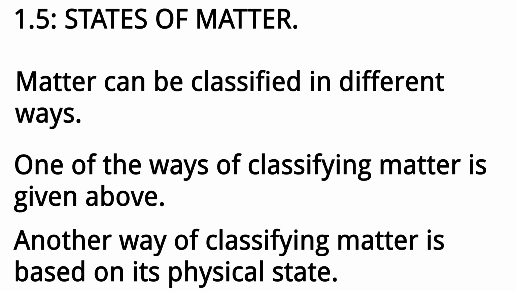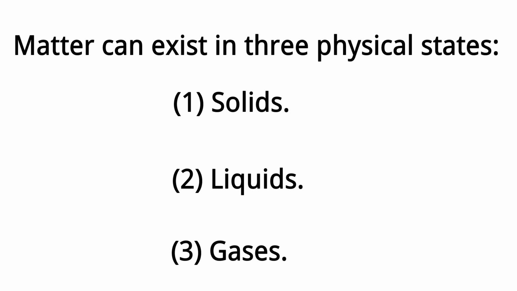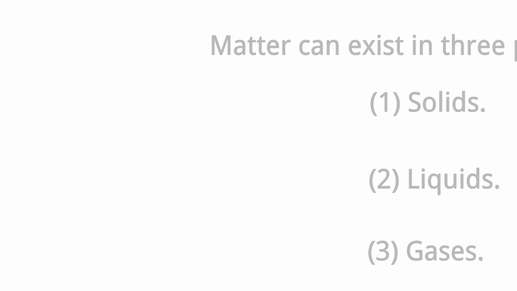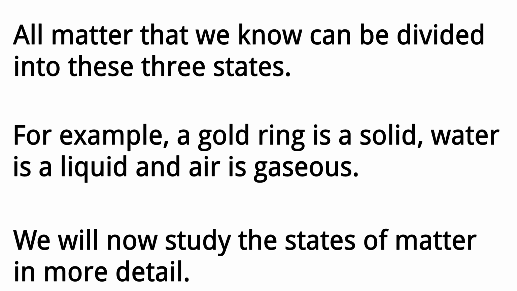1.5. States of matter. Matter can be classified in different ways. One of the ways of classifying matter is given above. Another way of classifying matter is based on its physical state. Matter can exist in three physical states: 1. Solids. 2. Liquids. 3. Gases. All matter that we know can be divided into these three states. For example, a gold ring is a solid, water is a liquid, and air is gaseous. We will now study the states of matter in more detail.